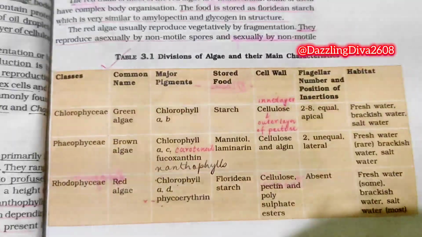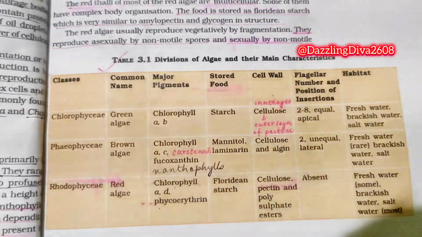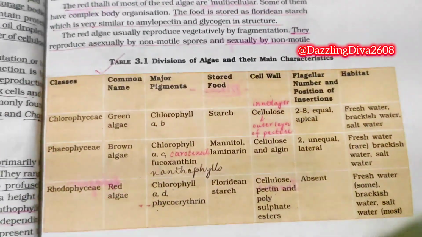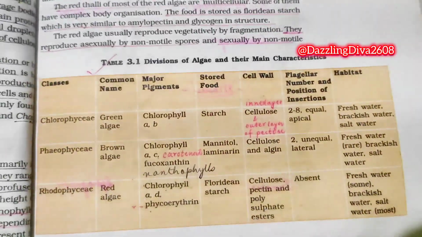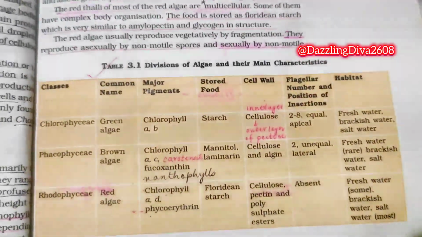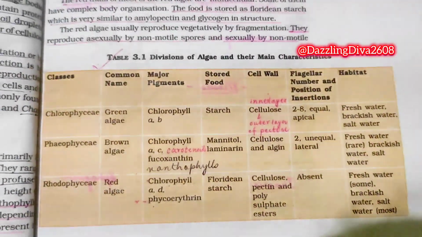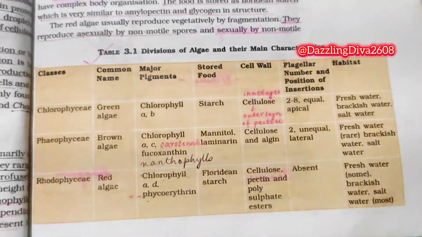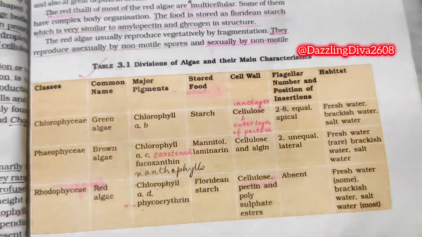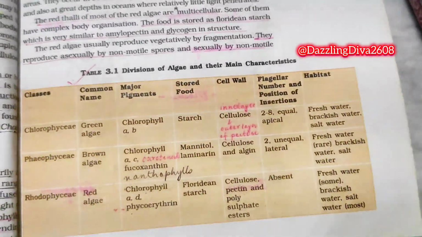Now come to Phaeophyceae. Common name: brown algae. Major pigments: chlorophyll a, c, carotenoids, fucoxanthin, xanthophylls. Stored food: mannitol, laminarin. Cell wall: cellulose and algin. Flagellar number and position of insertion: 2, unequal, lateral. Habitat: freshwater, rare; brackish water; salt water. Rhodophyceae, common name red algae. Major pigments: chlorophyll a, d, phycoerythrin. Stored food: floridean starch. Cell wall: cellulose, pectin, and polysulfate esters. Flagellar number and position of insertion: absent. Habitat: freshwater, some; brackish water; salt water, most.